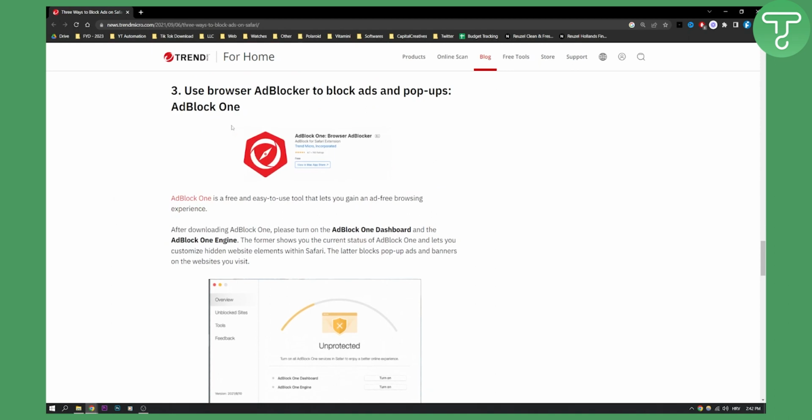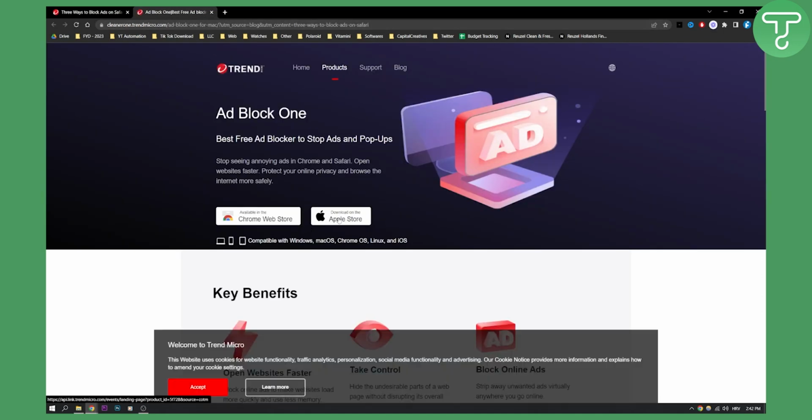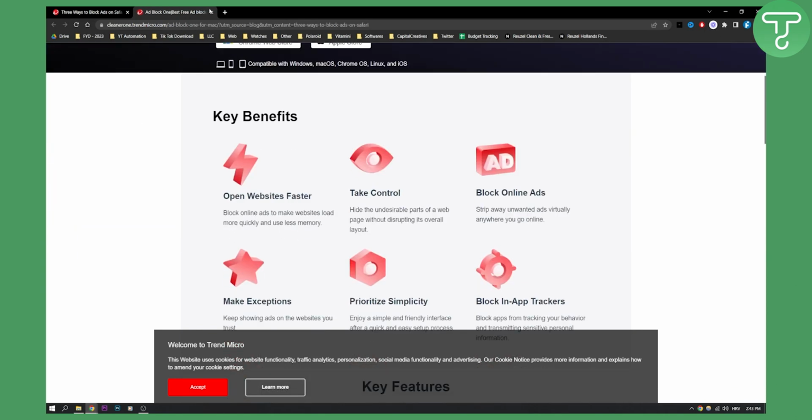And number 3 is obviously to use an ad blocker to block ads and pop-ups. Adblock 1 is a great one. It's free, so you can visit it right here, Adblock 1, as you can see, and then you can download it on the App Store, right? Or on Chrome if you want to do it on Chrome as well.